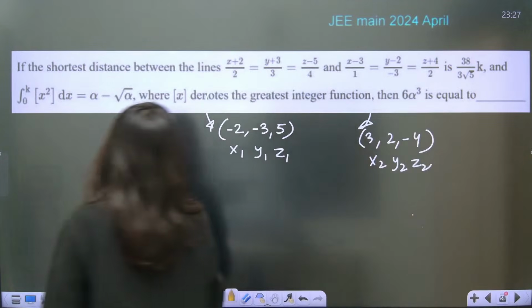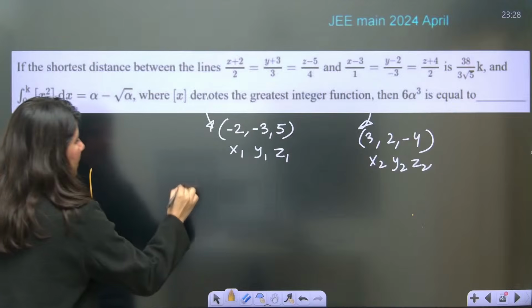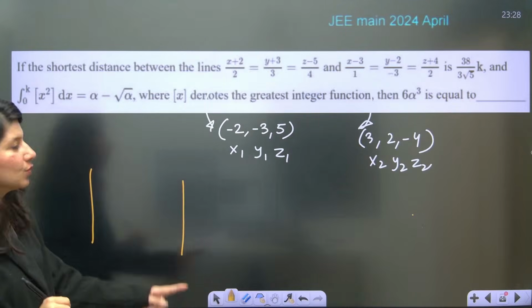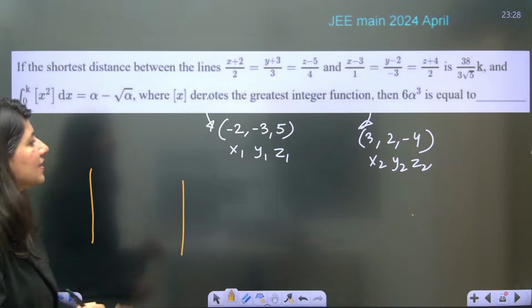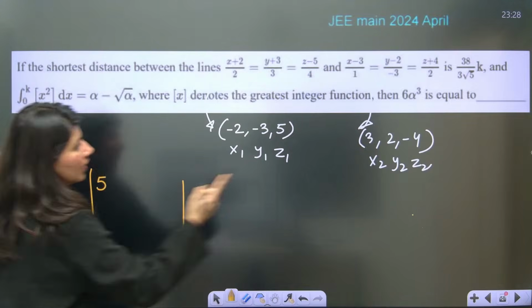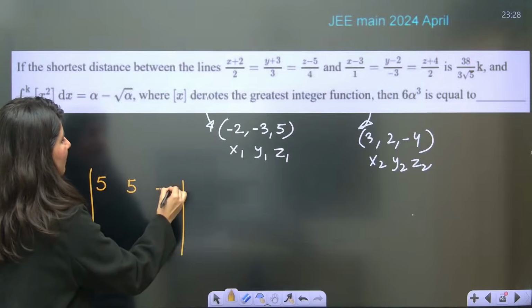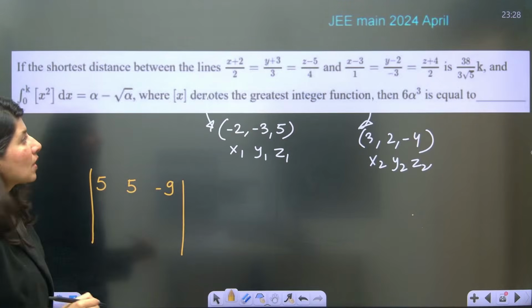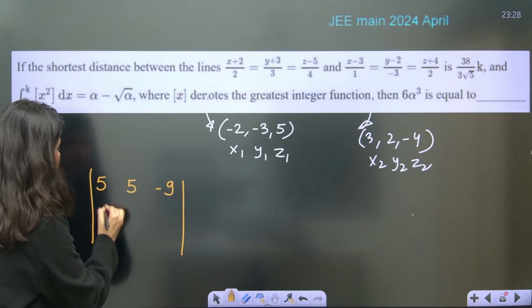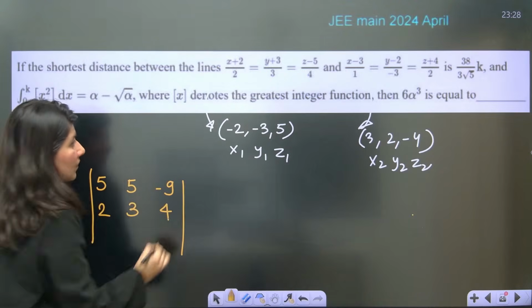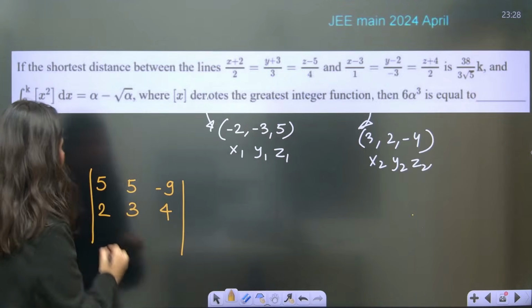Alright. Now, the determinant. x2 minus x1: this is 5. 2 minus minus 3 again 5. Minus 4 minus 5 is minus 9. Line number 1: 2, 3, 4. Line number 2: 1, minus 3, 2.